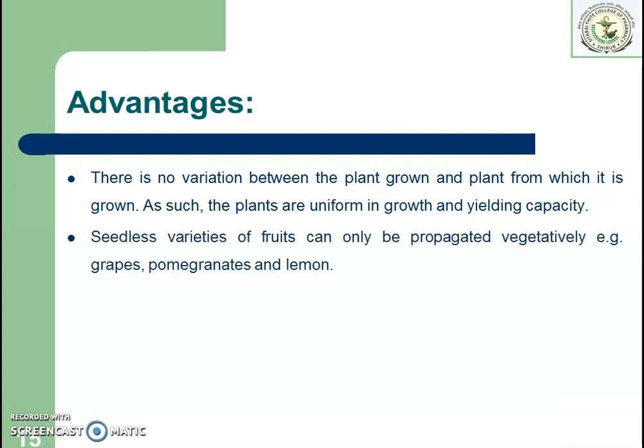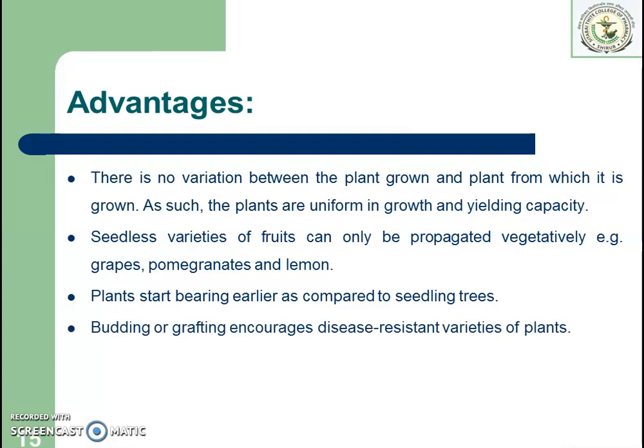The second advantage is that seedless varieties of fruits can be developed by this method only. Examples are grapes, pomegranates, then lemon. All these are developed by using the asexual method. Then third, the plant starts bearing early as compared to seedling trees. In the case of seedling trees, the number of fruits is more, but it takes time to develop the fruits. In the case of the asexual method, the plant starts bearing fruits early.